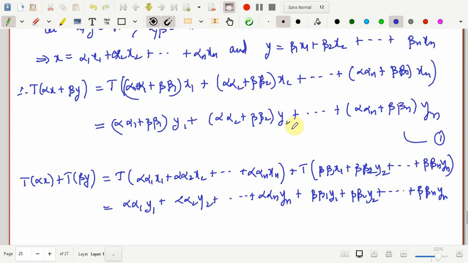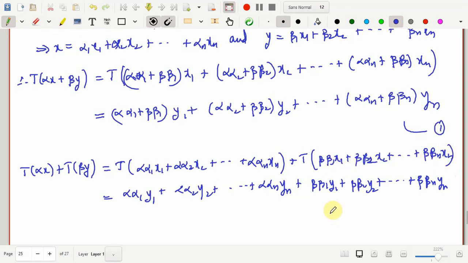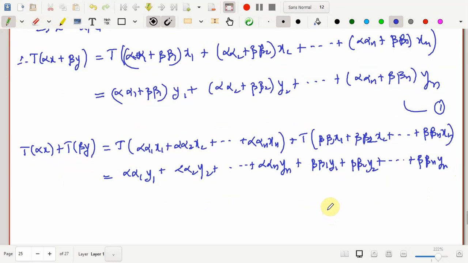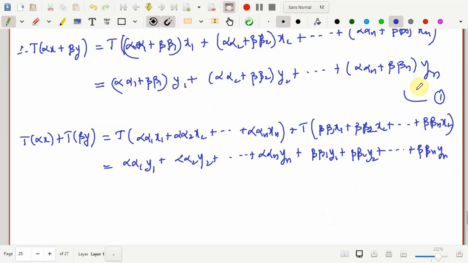This is x1, x2 till xn, and after taking the transformation it gets converted into this. So the question is, is this the same as this expression?